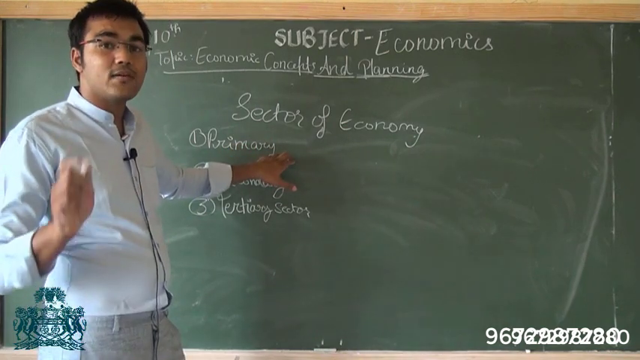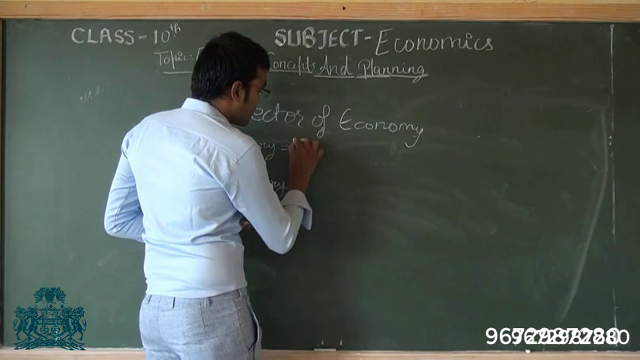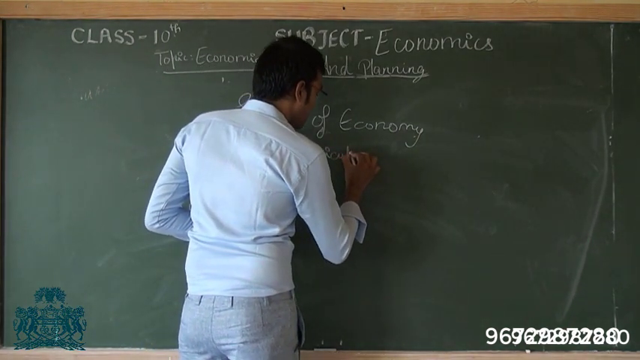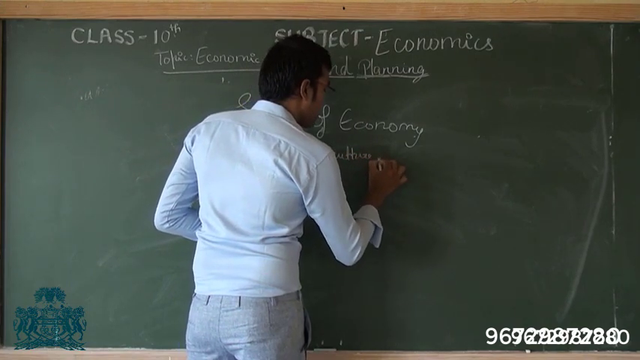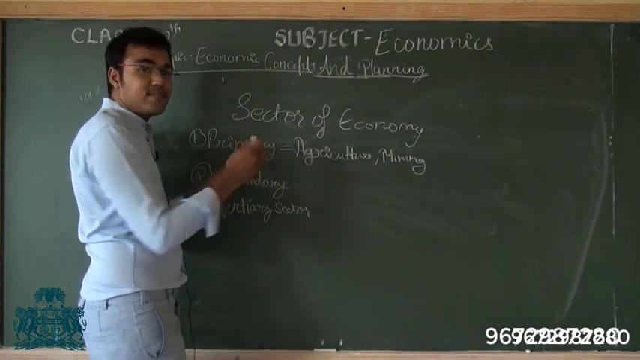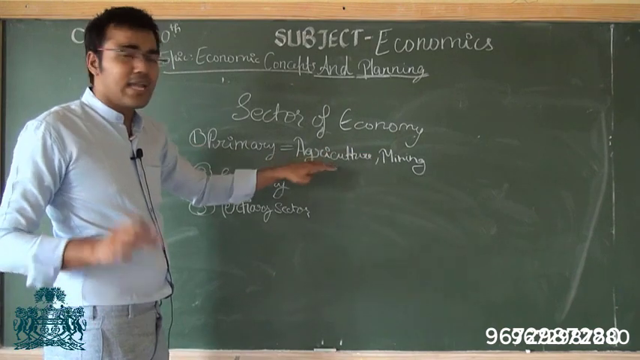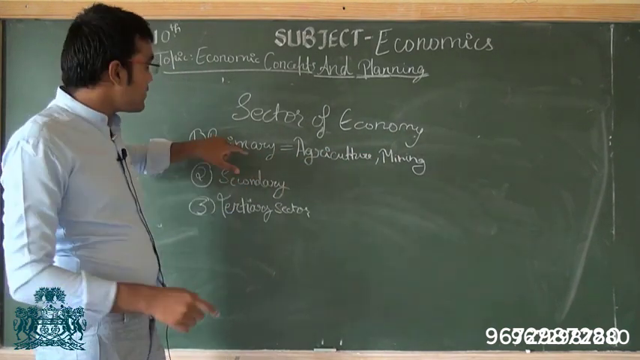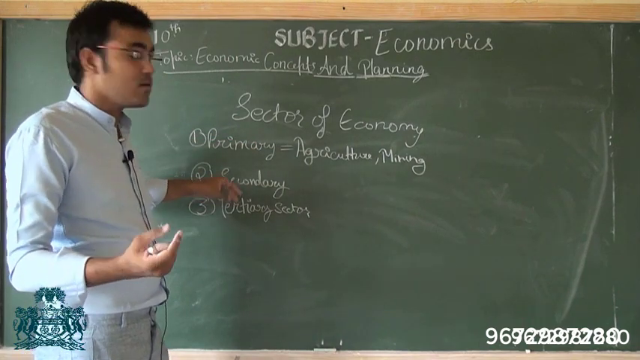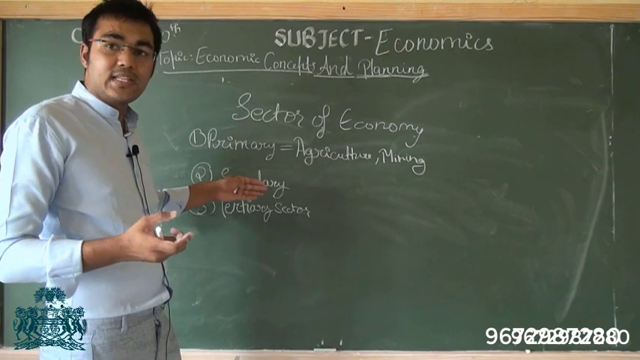So in the primary sector, you have the agriculture sector, then mining as well. This sector takes the raw material from nature and converts it into some goods, like the mining sector and the agriculture sector. Now the interesting thing is the products made by the primary sector are used by the secondary sector. The primary sector produces some sort of intermediate goods which are used by the secondary sector.